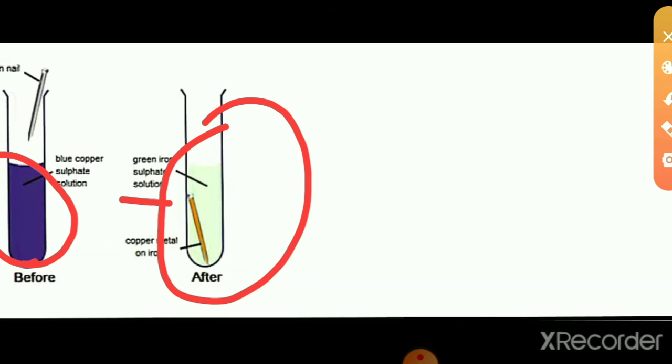When the nail, which is iron, is dipped, the iron reacts with copper sulfate. The equation will become iron sulfate, which is green in color. Before the reaction this is blue, and after the reaction takes place this blue color changes to green.